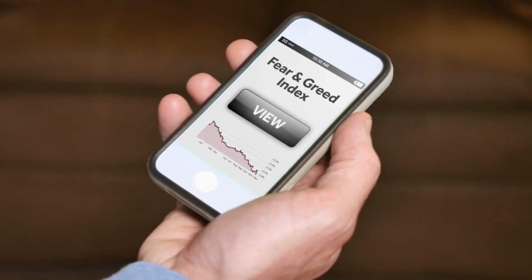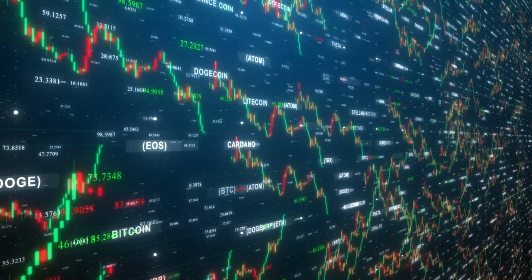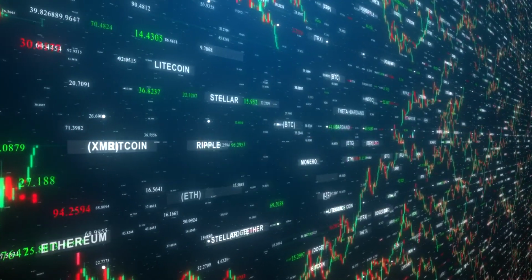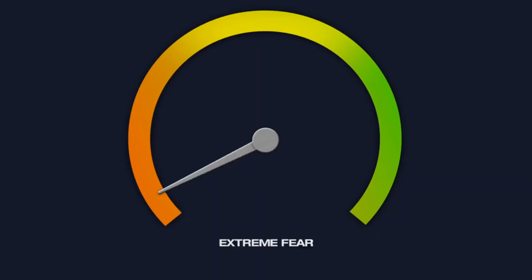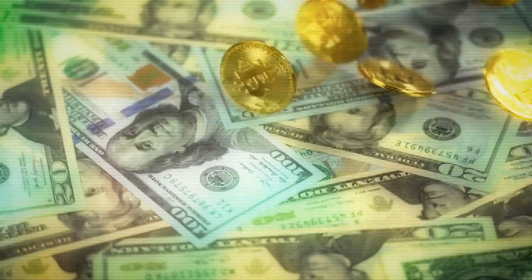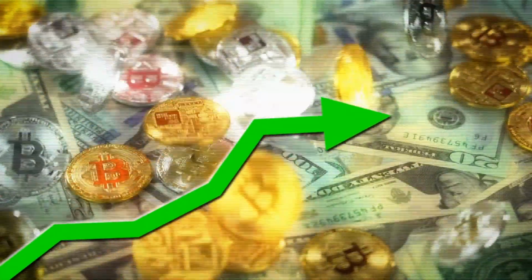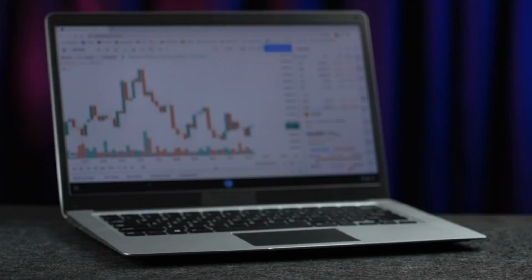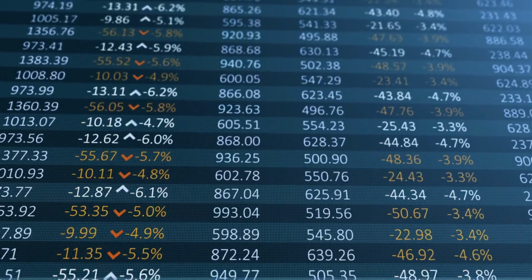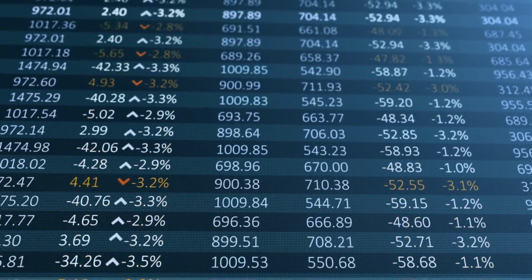Why measure fear and greed in the market? The cryptocurrency market is highly volatile, and it can be said that it is also highly emotional. The two opposing emotions within the market are fear and greed. Investors and traders tend to be increasingly greedy when the market is rising, FOMO. When the market is falling, fear sets in. This index is intended to indicate the current market sentiment for the cryptocurrency market.